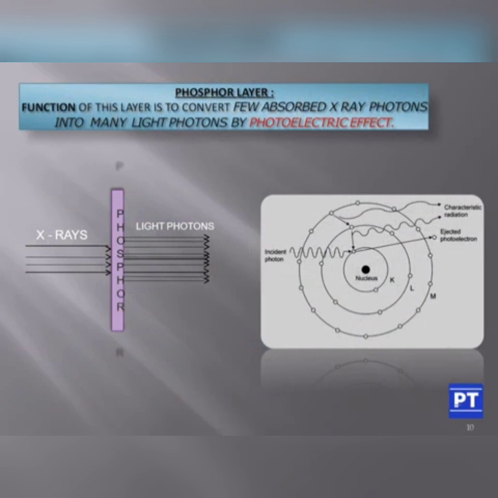Then this is the phosphor layer. The function of the layer is to convert the few absorbed X-ray photons into many light photons by photoelectric effect. So here you can clearly see how we are reducing the radiation dose. When 4 photons are coming and falling on the phosphor layer, double the amount of light photons are emitted from the phosphor, and these light photons are interacting with the radiographic film and an image is acquired.